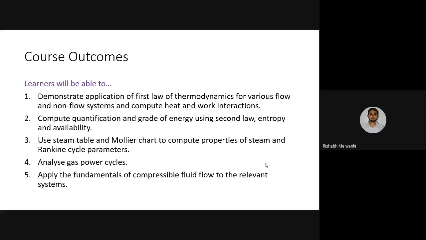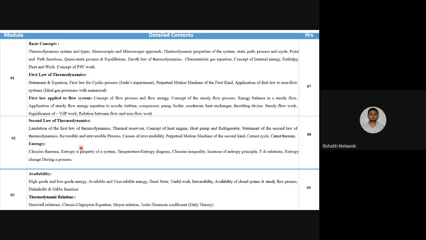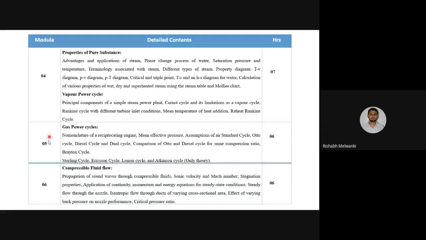HOD sir had discussed the course outcomes. We'll come back to the course outcome point again. Now we'll see the syllabus part. There are total, here you can see 1, 2, 3, and on the next slide 4, 5, 6. So in all, there are 6 modules.